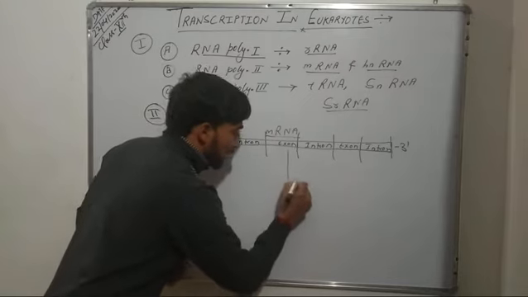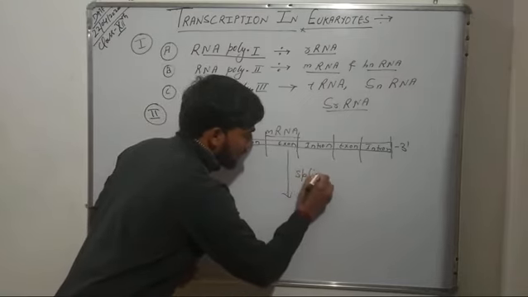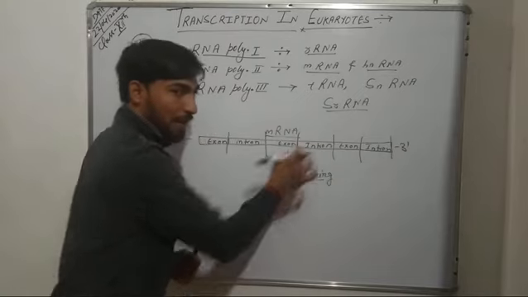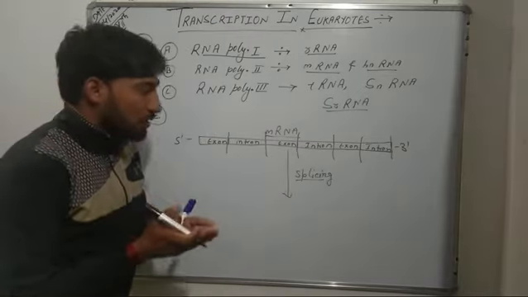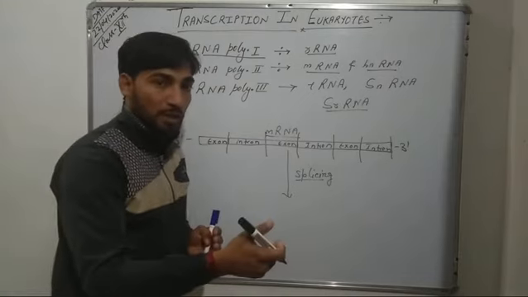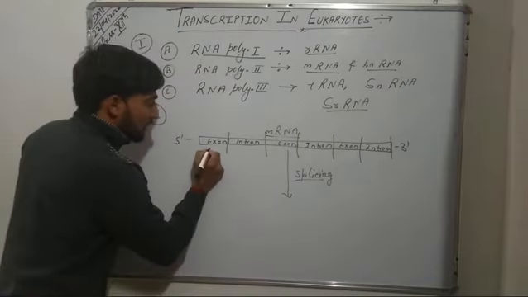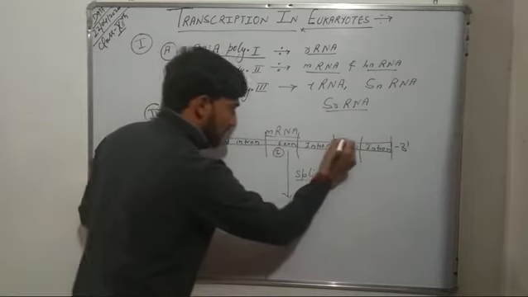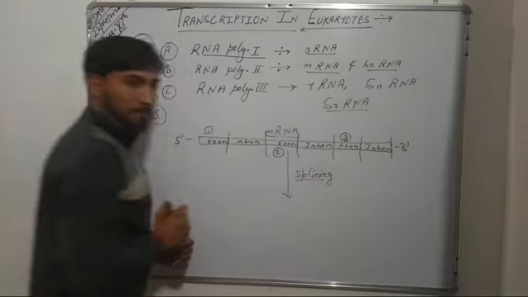So the splicing process occurs, which results in removal of these introns and then joins the exons in a sequence order. Sequence order means this is exon number first, this is exon number second, and this is exon number third. Okay?